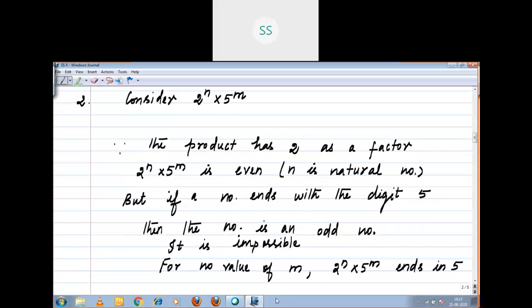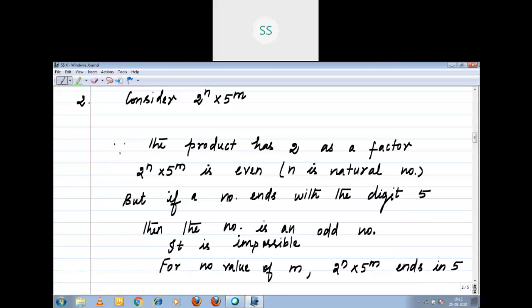It is even, as we said. For no value of m does the number end in 5, because we multiply by 2 to the power n, which is even. Got it, children? Say yes or no. It's a theory; you should just know that. That is enough for you.